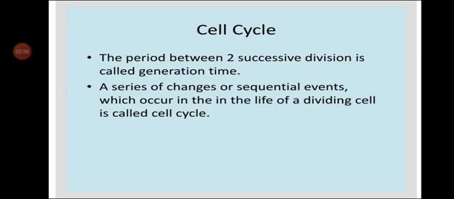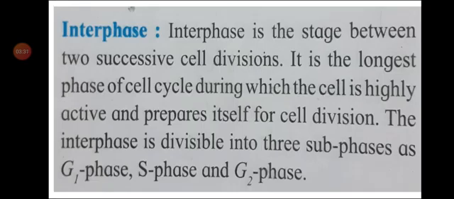The period between two successive divisions. That means whenever a cell is going to divide from 1 to 2, 2 to 4, the time period between the two successive divisions is called generation time. The series of changes or sequential events which occur in the life of a dividing cell is called the cell cycle. This cell cycle is divided into two phases, that is interphase and M phase.